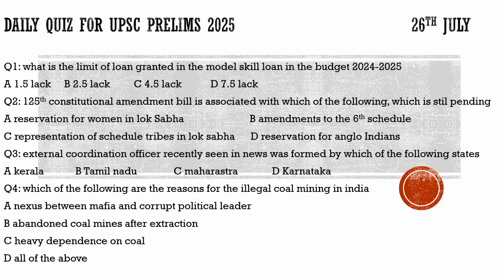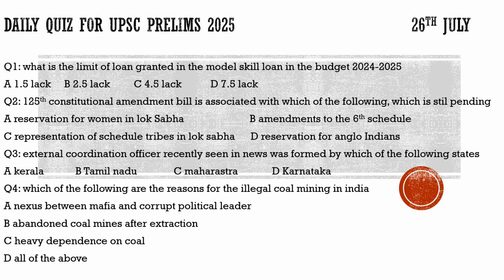This Model Skill Loan scheme was introduced in 2015 actually, and in this scheme the loans were provided to the youth for their high skilling courses, and the limit of the loan was then something different, and now it has been changed. So here the question says, what is the limit of the loan granted in the Model Skill Loan in this year's budget? Is it 1.5 lakh per student? Is it 2.5 lakh? Is it 4.5 lakh? Or is it 7.5 lakh?